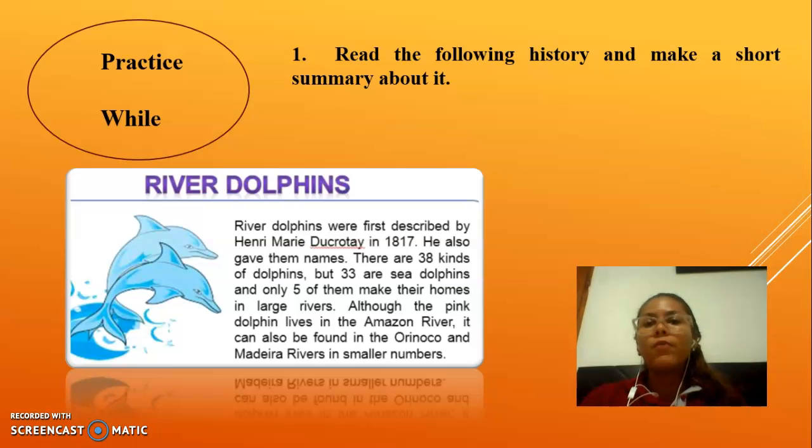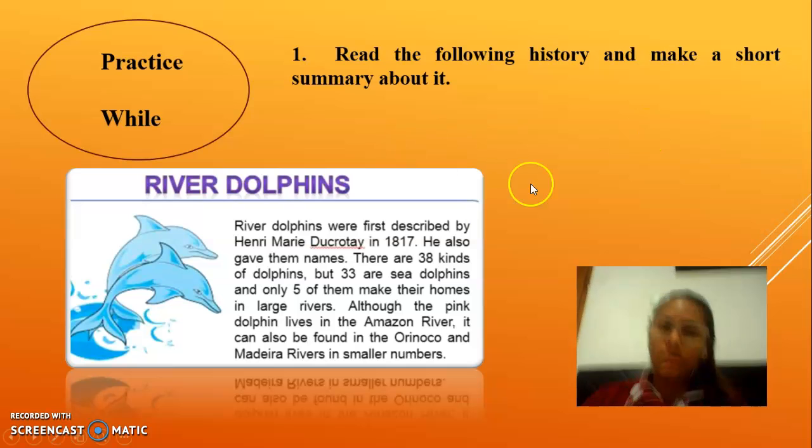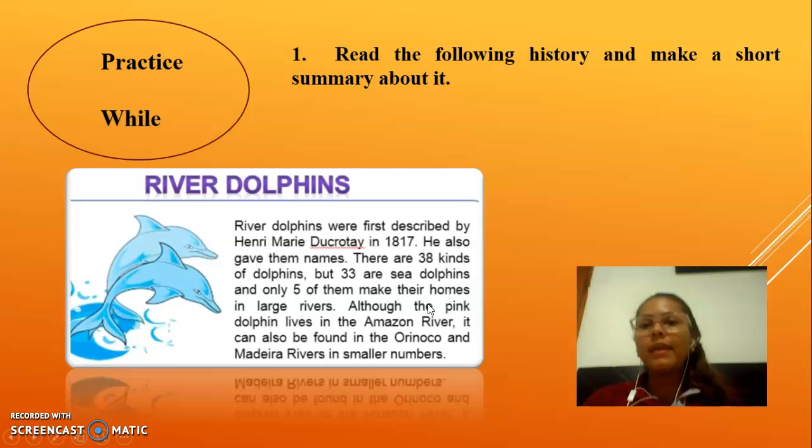Practice. Read the following stories and make a short summary about it. The idea is that the students read the story and make a summary. Why make a summary? Because it shows they have the capacity to speak, understand, and explain what the text said. So the idea is to make a short summary using the vocabulary that the text has.